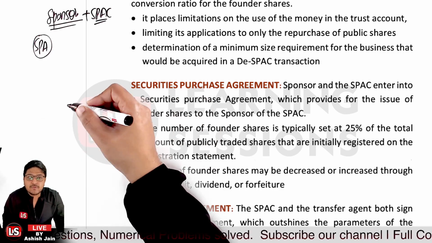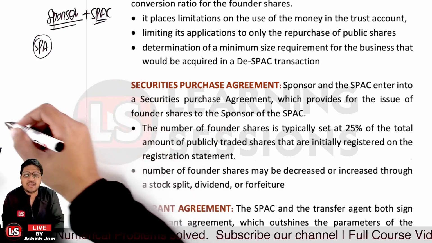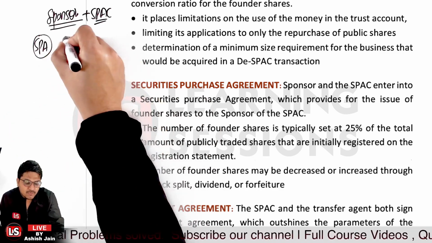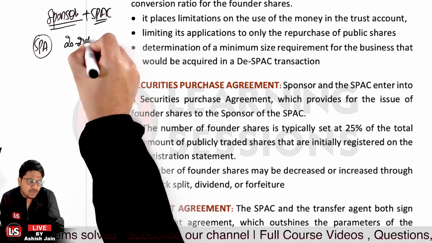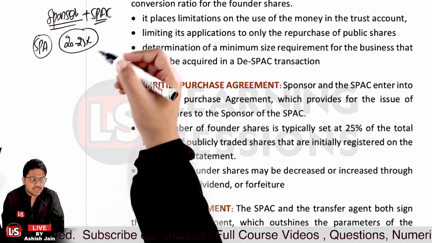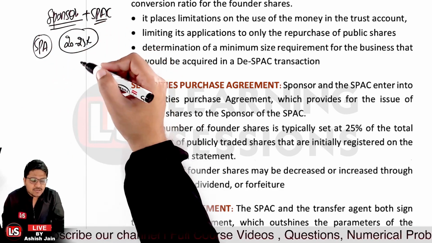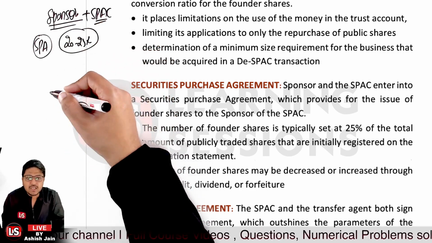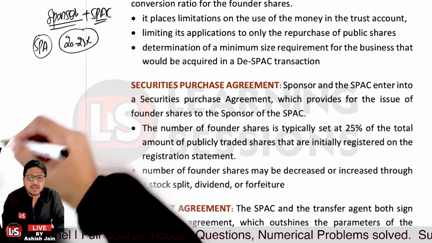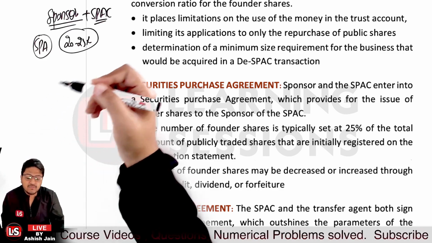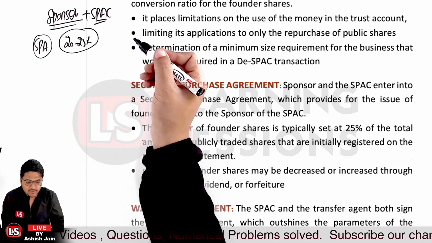Okay, so the number of founder shares is typically set at 25%. The number of shares will range from 20 to 25% of the public traded shares, initially registered in a registration statement. And the number of founder shares may be decreased or increased through a stock split or dividend, or even cancellation or forfeiture of the same, right?